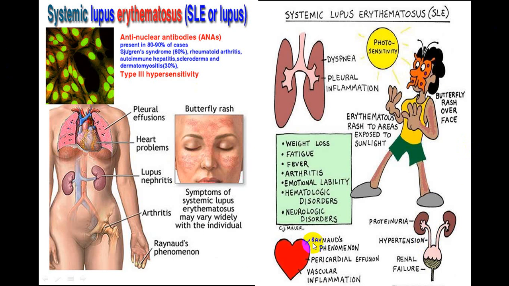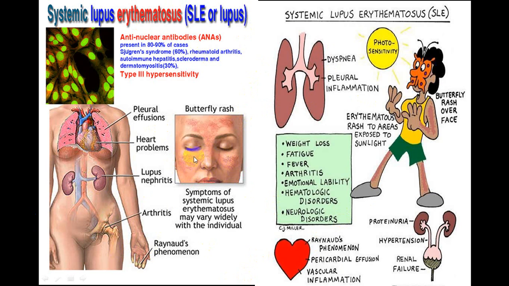SLE, to make a diagnosis, is always systemic. So you will have a lot of systems being involved. Skin getting involved, lung, heart, kidney, joints, blood vessels, etc. So when you get this multiple involvement, and among the skin you get a malar rash. This is a malar rash. You can see this is a malar rash.